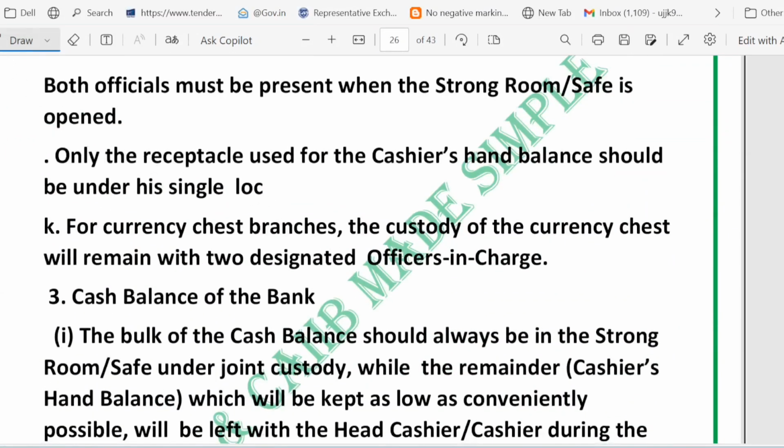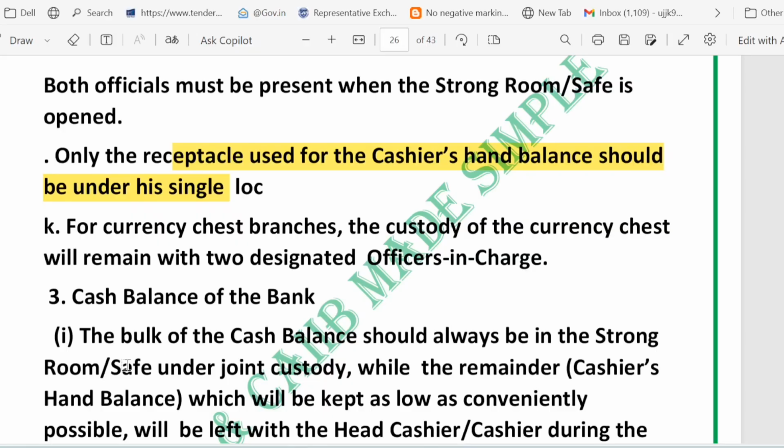Yes, you can see. The only acceptable use for cash hand balance would be under a single lock. That is called single lock for hand balance: practical daily use but limited exposure. And signage and restricted receipt of the cash for transparency of the customer. And a note counter: speed plus fewer errors.